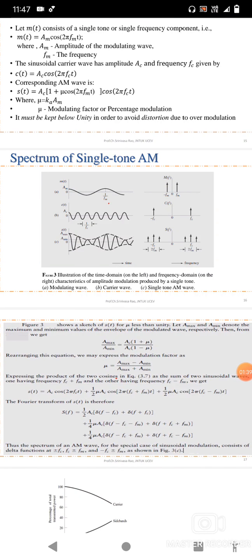In the above S of t equation, mu is nothing but Ka into Am. This is called the modulation factor, modulation index or percentage modulation. It must be kept below unity in order to avoid distortion due to over modulation.